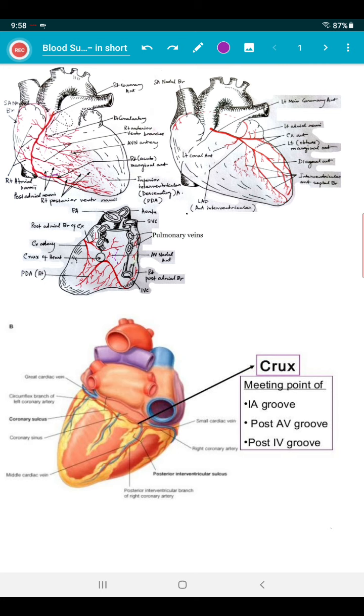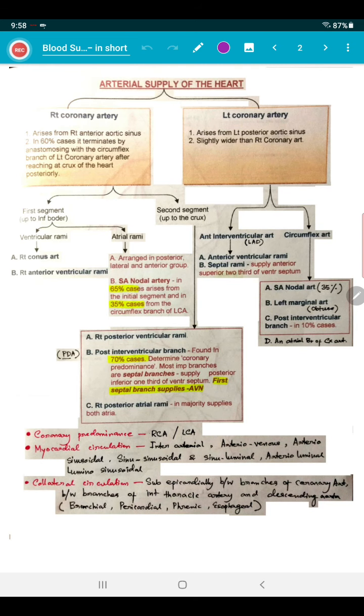Now here we finish the arterial supply and go to how to write this in short. This is the algorithm type, or tabulated form, of writing. You write first the arterial supply of the heart if the long question comes. Then you divide it into right coronary and left coronary artery. No problem, write in short.